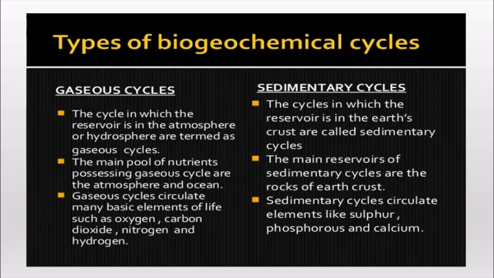So these are the two cycles that take place, the gaseous cycle and the sedimentary cycle. Gaseous cycle is related to the atmosphere and the components present in the atmosphere, and the sedimentary cycle is related to the land, that is, what components are present in the soil.